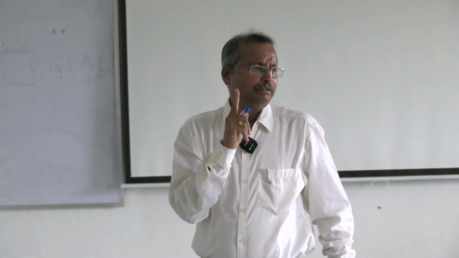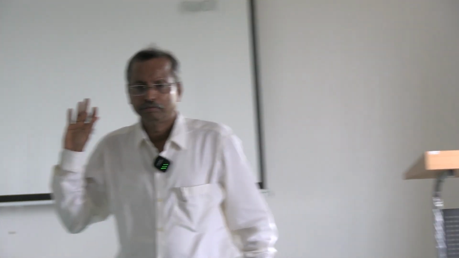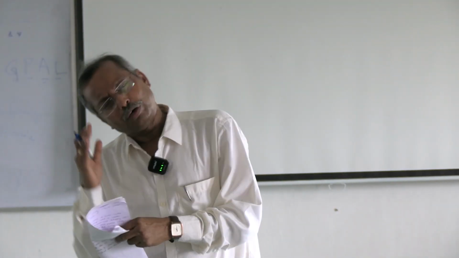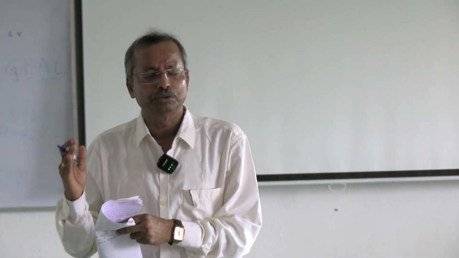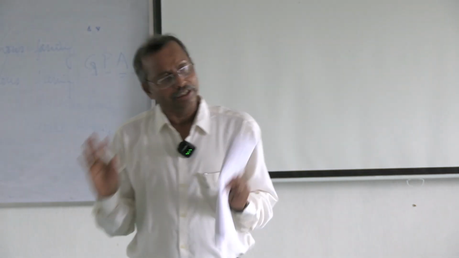When one male gets married to one female, it is monogamous. And just the reverse, when one male or one female gets married to more than one female or more than one male, this is called polygamous.